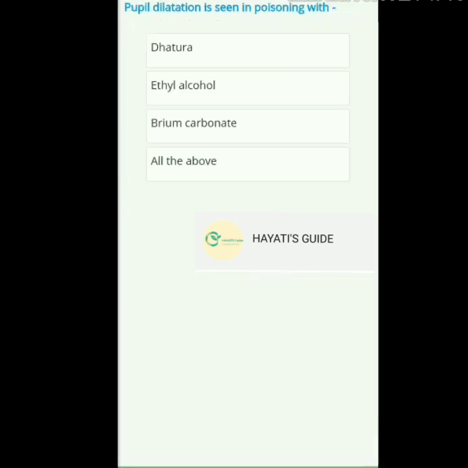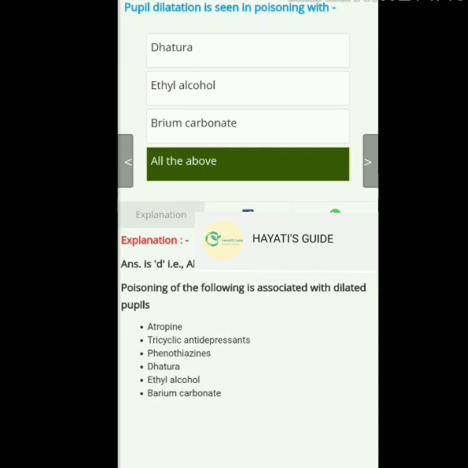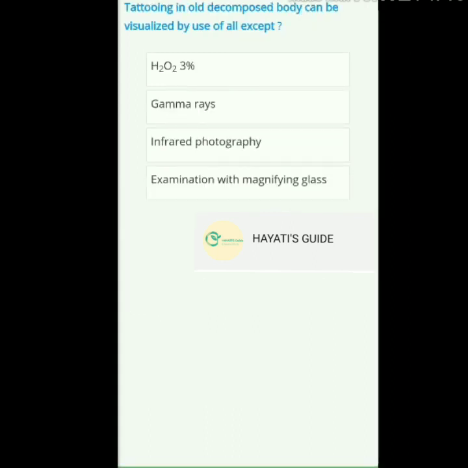So next question, pupil dilatation is seen in poisoning with. The answer is all of the above. So poisoning with the following is associated with dilated pupils. And the poisoning list is given below. Just read one by one yourself.